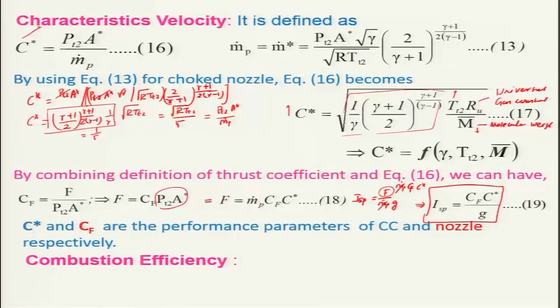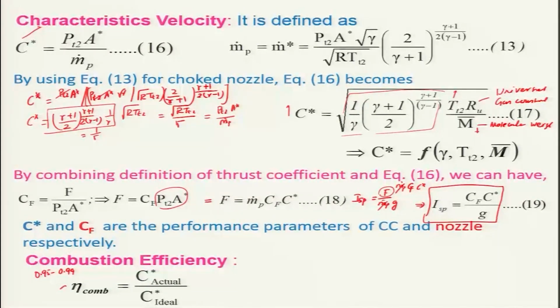For example, we can define the combustion efficiency. When we are considering the characteristic velocity, combustion efficiency is defined as the ratio of actual characteristic velocity divided by ideal characteristic velocity. The ideal characteristic velocity you can obtain from the theoretical values, that is from equation 17. Basically, these values vary from about 0.95 to 0.99. Generally, people always try to manage to get something like 0.99.